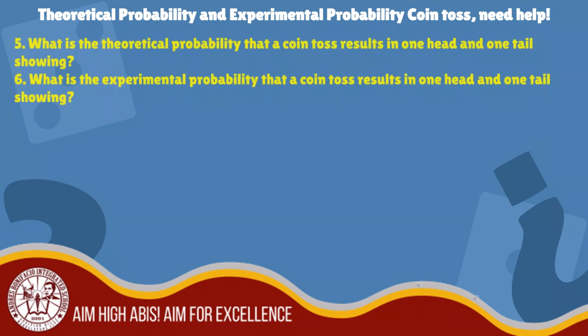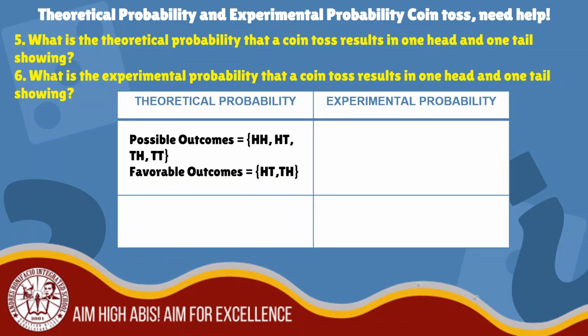Let's have the 5th and 6th question. Again, we have 4 possible outcomes: head-head, head-tail, tail-head, and tail-tail. And this time, we have 2 favorable outcomes, which are head-tail and tail-head. What do you think is the theoretical probability that a coin toss results in 1 head and 1 tail showing? You're absolutely correct. The probability of 1 head and 1 tail showing is 2/4 or 1/2 or 0.50 or 50%.